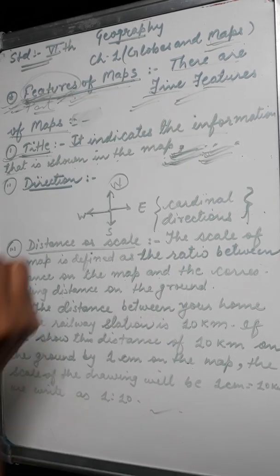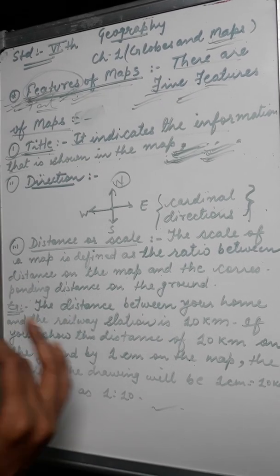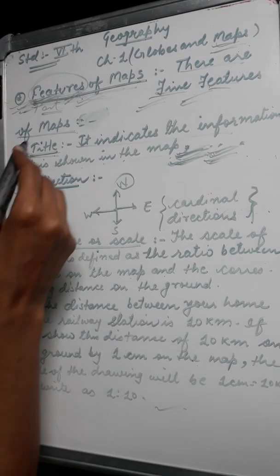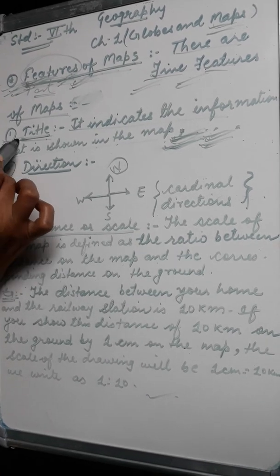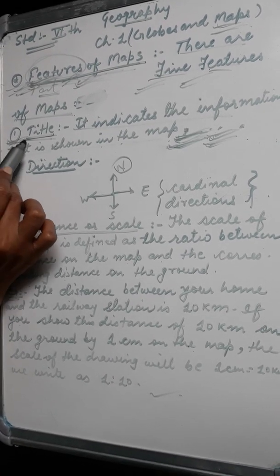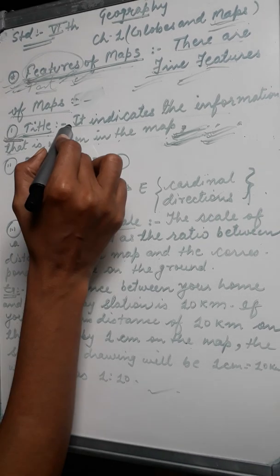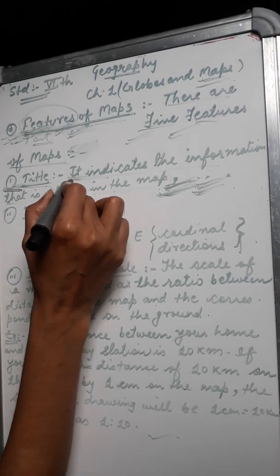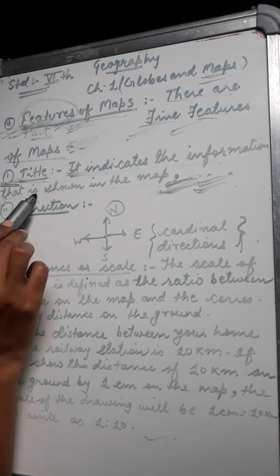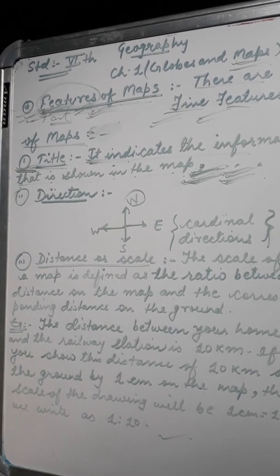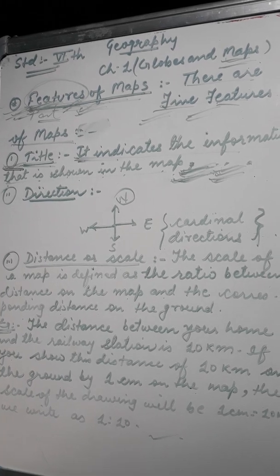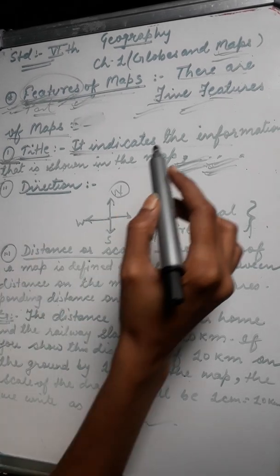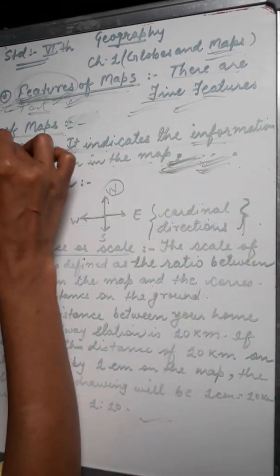So I am going to start the topic. There are mainly 5 features of maps. To make a map, we want only 5 features. Our first feature is title. What is a title? The definition says that it indicates the information that is shown in the map. The information shown in the map is about the countries, towns, buildings, roads, landforms. We get this information from the map with the help of the title.